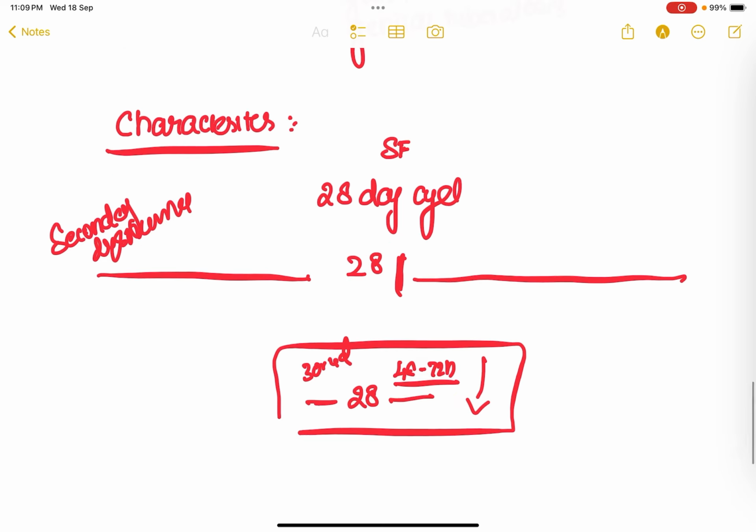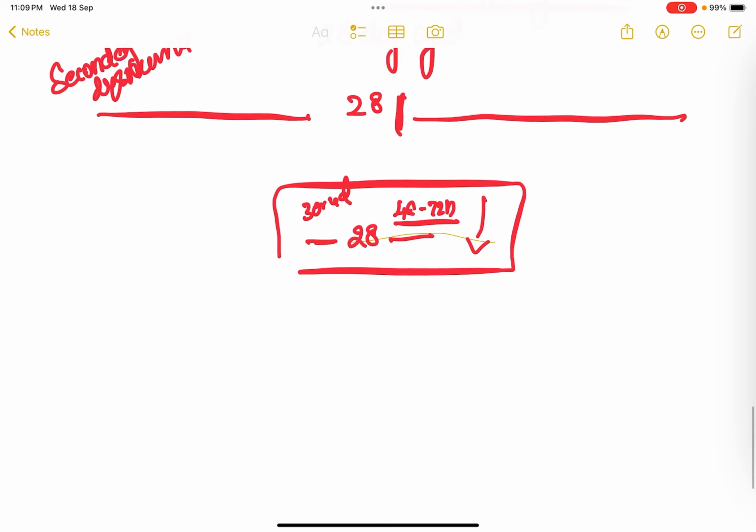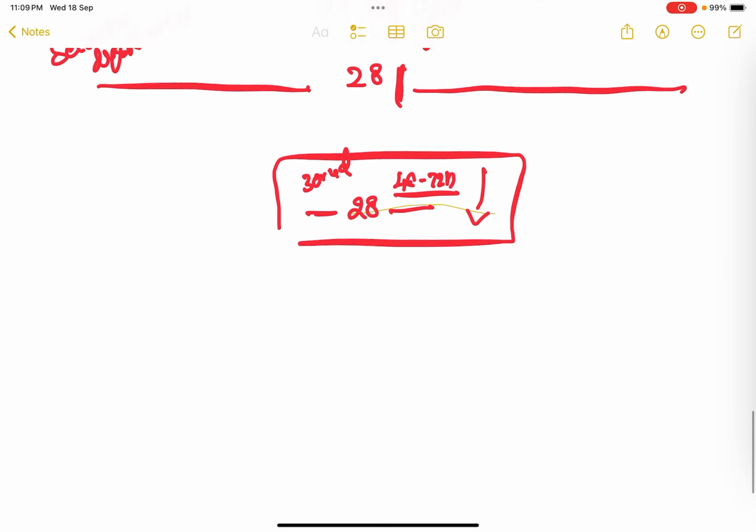Whereas in secondary or congestive dysmenorrhea, this pain occurs much before the menstruation. So many days before the menstruation, this pain starts in this female, and it is a congestive kind of pain because of these pelvic pathologies. And even after the onset of menstruation, this pain persists for many days. So before and also after the menstruation, the pain is persistent for many days. By this feature, we can distinguish primary from secondary dysmenorrhea, right?